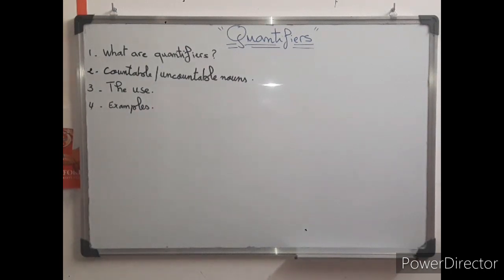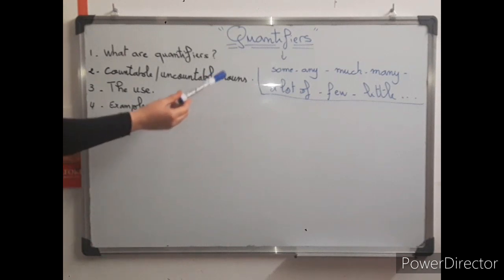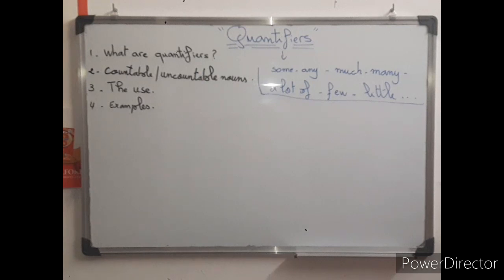First of all, I'm going to start by giving some examples of quantifiers. So here, I've written some examples of, as I told you, quantifiers. They are some, any, much, many, a lot of, a few, and a little. So these are some quantifiers. I know that you always use much, many, some, any, etc., but maybe you don't know that they are named quantifiers. Clear? So now the topic of our lesson is clear. We are going to talk about some, much, many, any, etc.